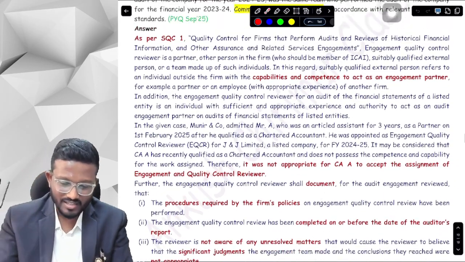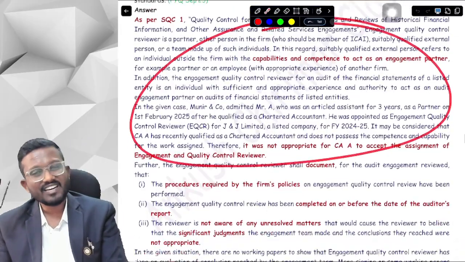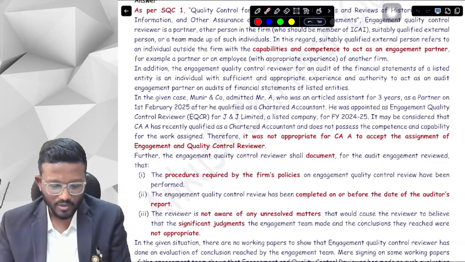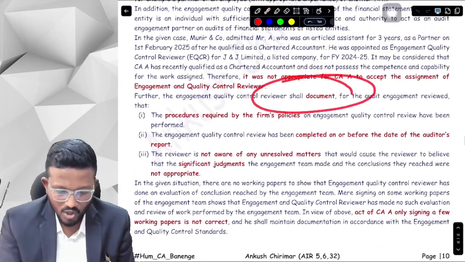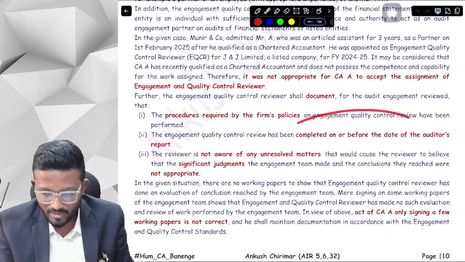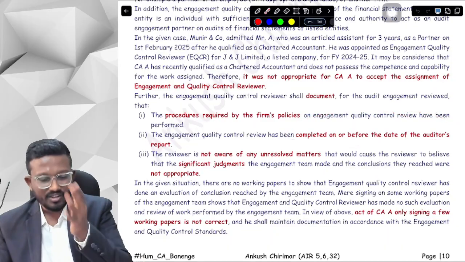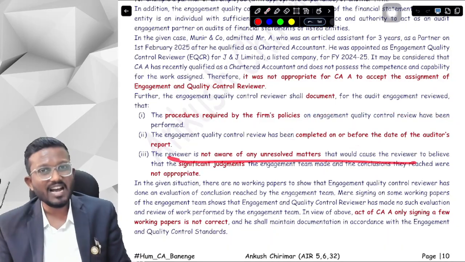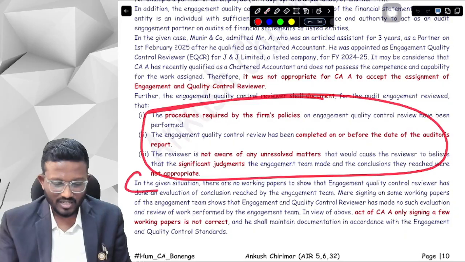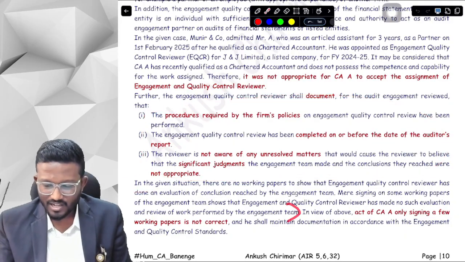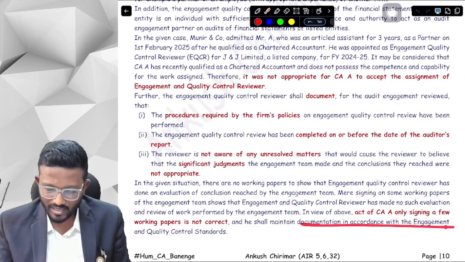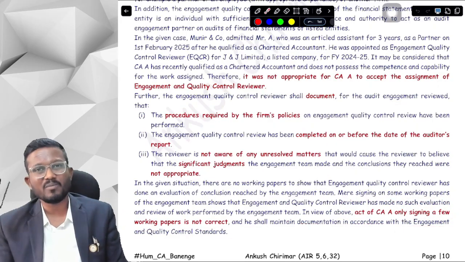First of all, we have mentioned that EQCR appointment is wrong. Secondly, we will mention that documentation which is not prepared is also wrong, because documentation is also required to be prepared. As an EQCR, we need to document what procedures we perform, what procedures were required, and have we performed this procedure before the date of the auditor's report, and we were not aware of any unresolved matters. Okay, yes sir, these 3 things we need to document, and in the given situation the EQCR has not documented this as well. So the act of CAA of only signing a few working papers is not correct. He should have maintained the documentation as well.